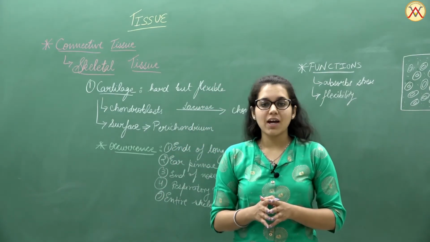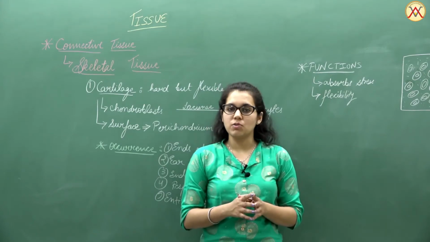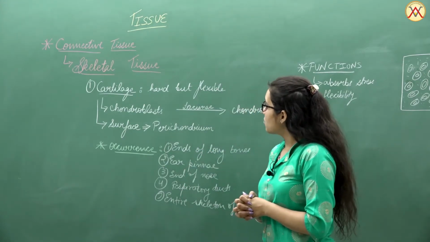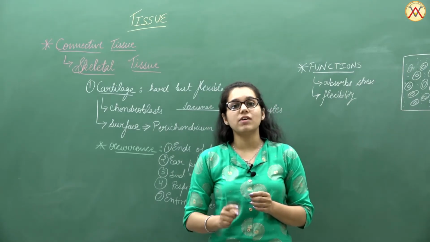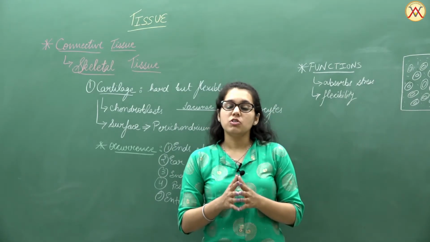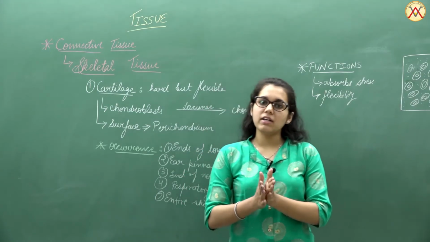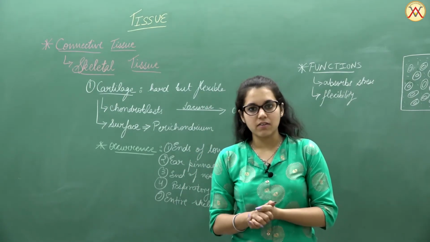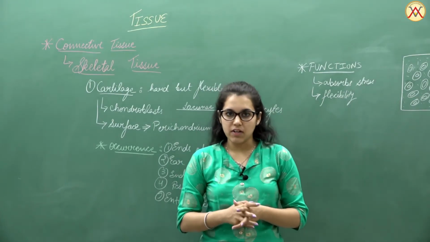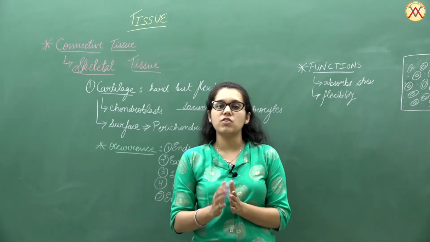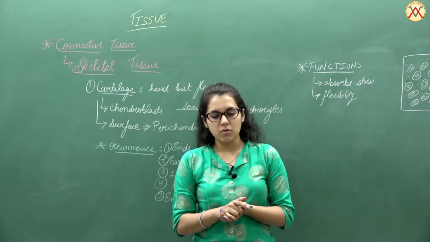So the first type of skeletal tissue that we are studying here is known as the cartilage. Cartilage has a property that it is hard in nature, but it is also flexible in nature. It is comparatively less hard when we talk about the bone. But yes, the matrix is comparatively hard, and it is also flexible, which will help in little bit of movement of the body parts.